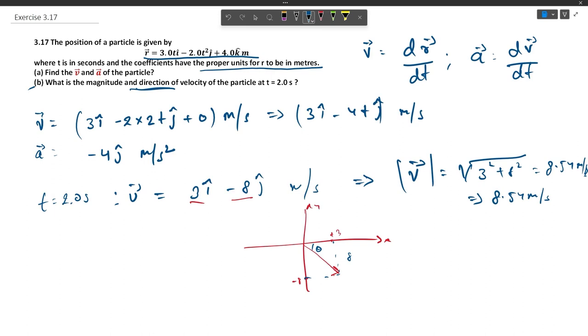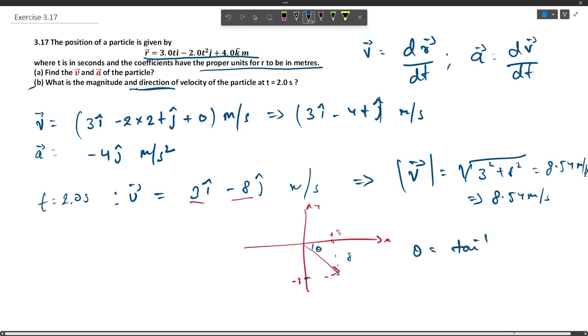So we can find tan theta. Tan theta is given as 8 by 3, so theta is tan inverse of 8 by 3, and that will give us approximately 70 degrees. So the velocity vector is making 70 degrees in the fourth quadrant with respect to the x-axis. Thank you.